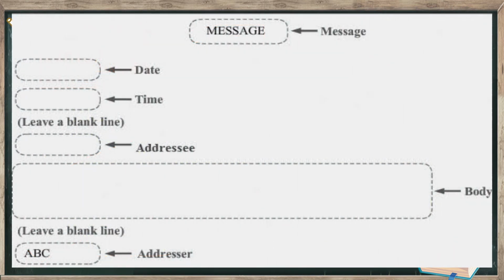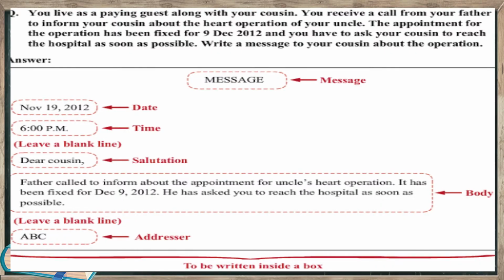Look at this. Let us now check whether all the components of the format are given or not. First, we have the message, the word message. Then we have date. Then we have time. Then we have the addressee's name, that is for the person the message is meant for. Then we have the body, and lastly we have the sender's name. Let us see an example.